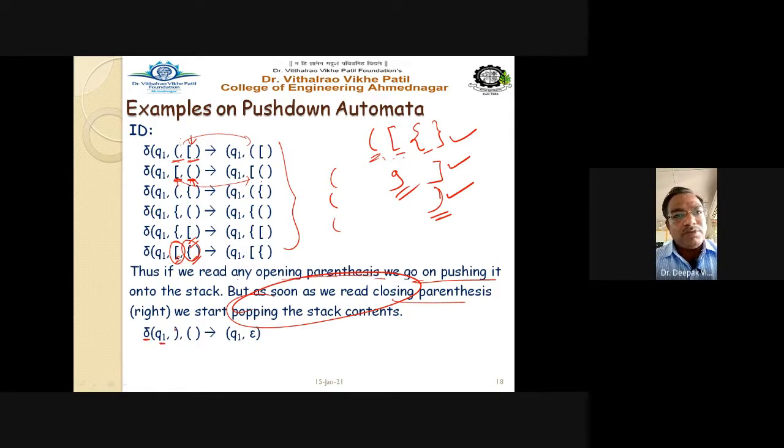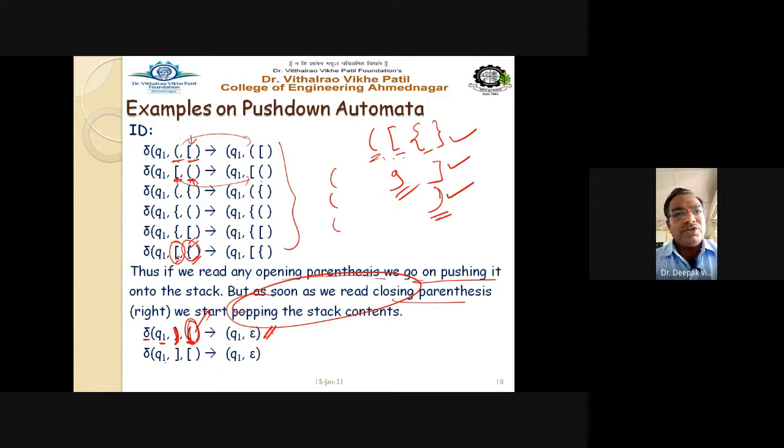Now this input is read, that is, the closing round bracket is there, and on the top of the stack is this particular round bracket. Then we have to go for Q1 epsilon. Just write down Q1 epsilon, which means we have to pop whatever may be the top of the stack. So this particular parenthesis will be popped from the stack.